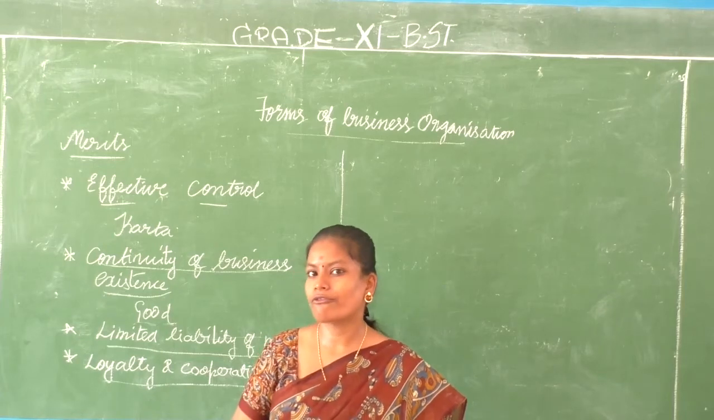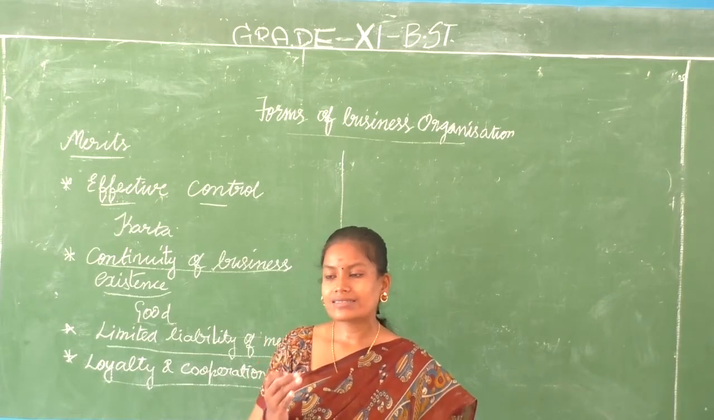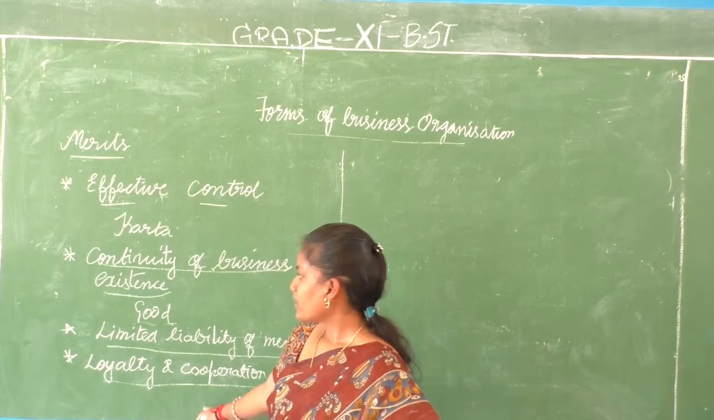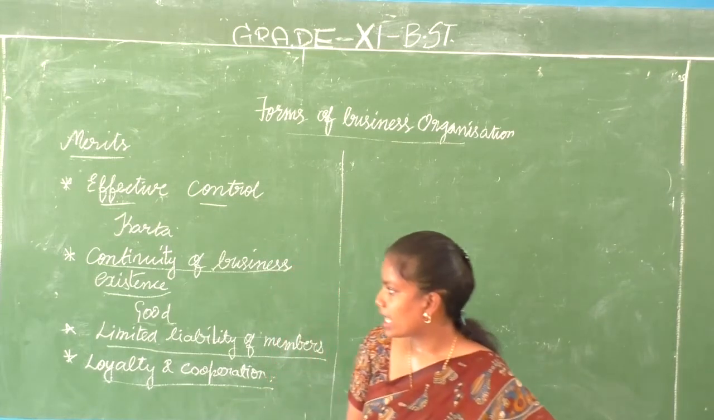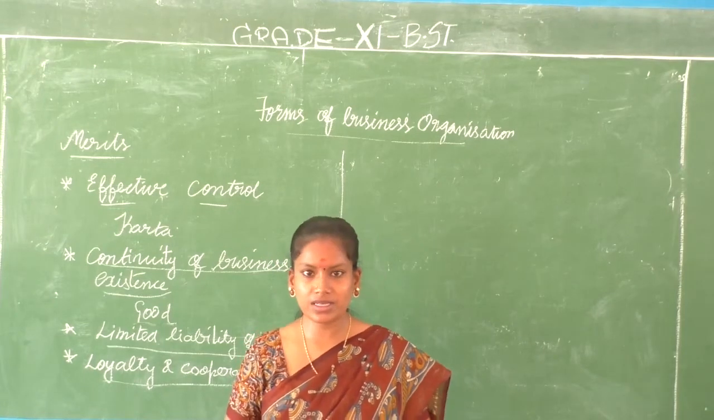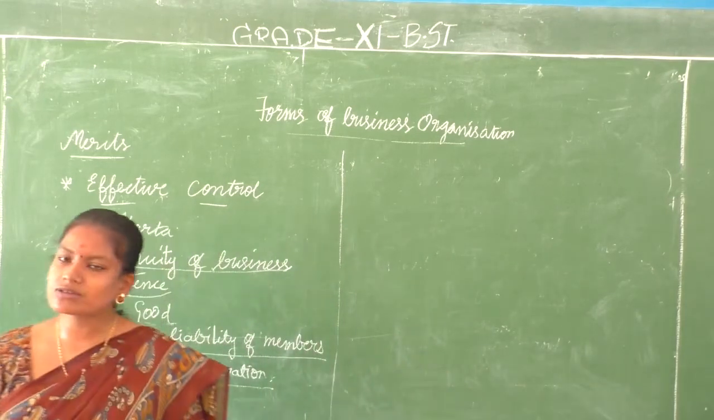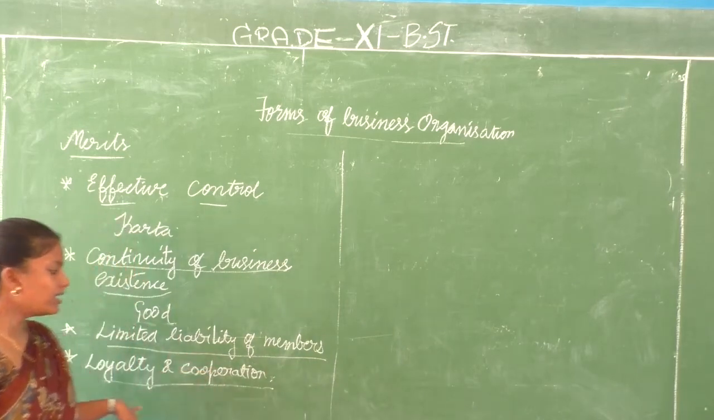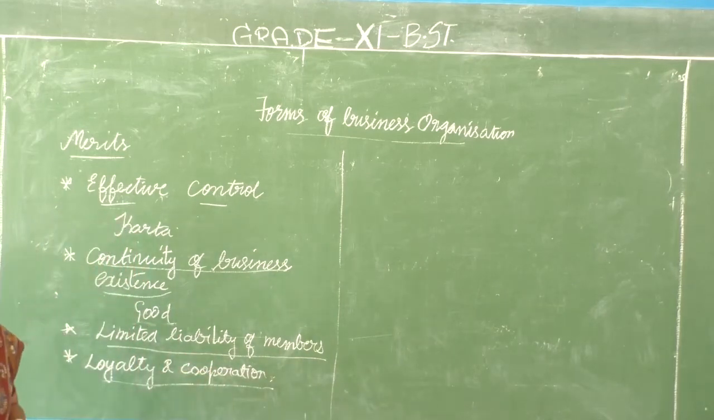Only the karta of the business organization has unlimited liability. Finally, the loyalty and cooperation is very, very good. Since it's a family business and the co-partners are also members of the family, the loyalty and cooperation stays to be very, very good compared to other forms of business organization.